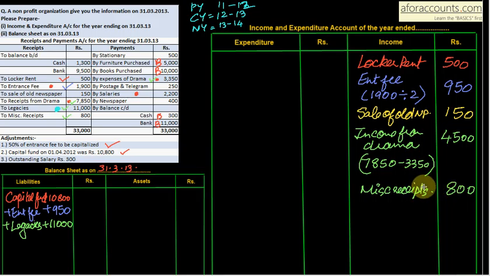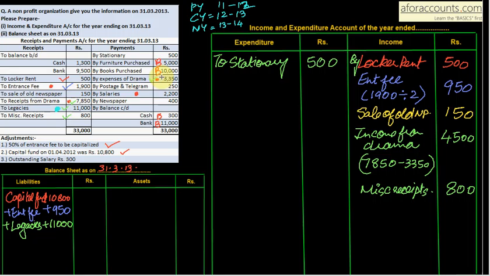Now coming up to the expenditure side. See, use to and by for your debit side and credit side. Prefix with everything here. So stationery 500. So stationery without adjustment. So to stationery 500. Furniture purchased 5,000.